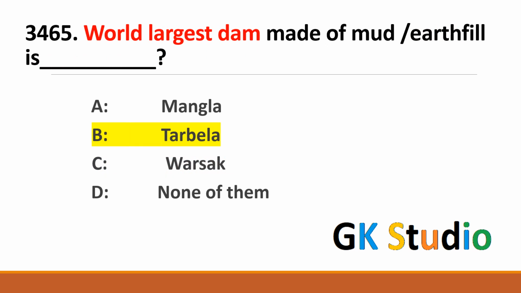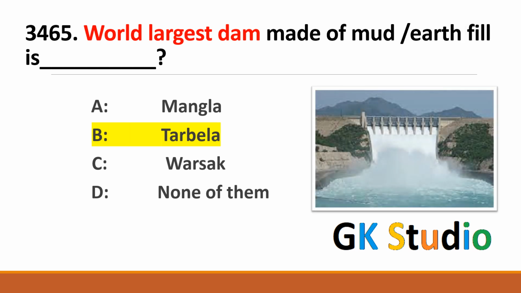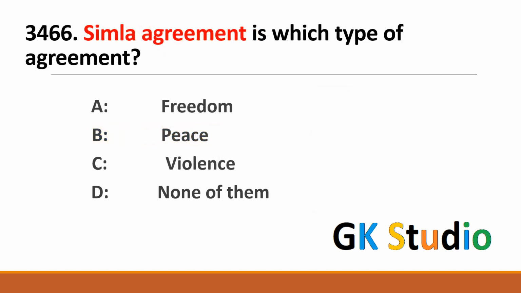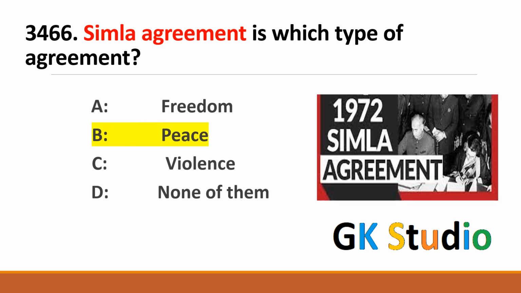World largest dam made of mud, an earthfill dam, Tarbela. Simla agreement is an agreement. Which type of agreement? Basically, this agreement between Pakistan and India, which is signed by Zulfikar Ali Bhutto and Indira Gandhi.